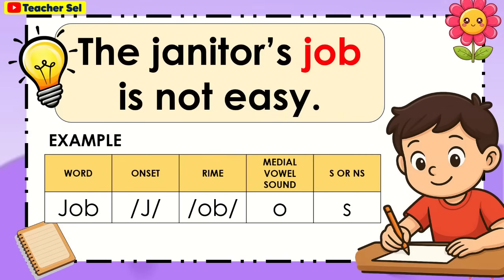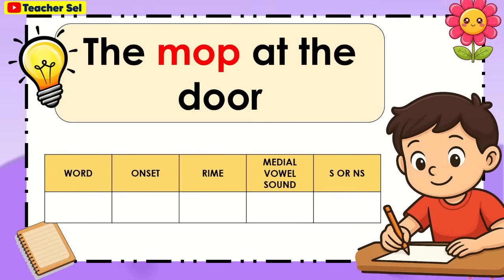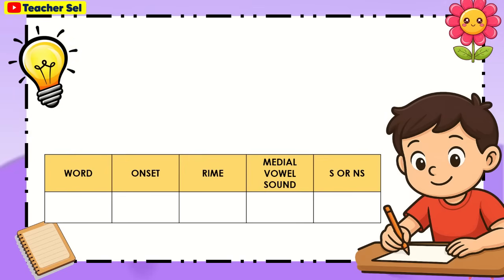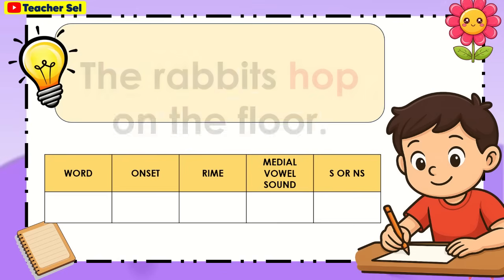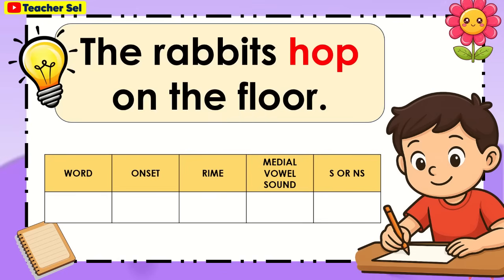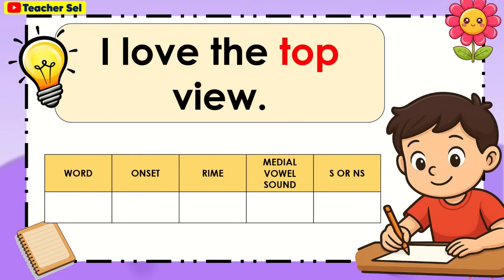The janitor's job is not easy. The word is job, the onset is J, rhyme ob. Medial vowel sound O, S or NS, it is S. The mop at the door. Luigi owns this lot. The rabbits hop on the floor. I love the top view.